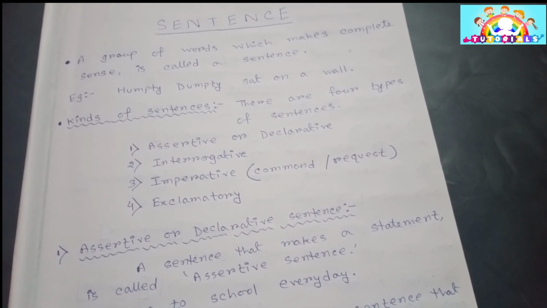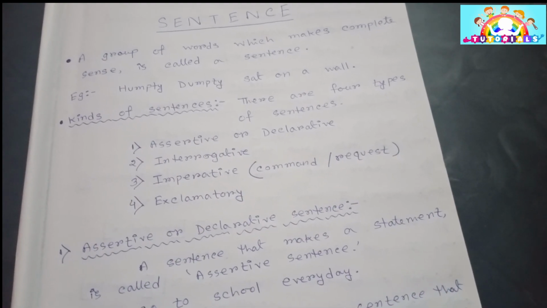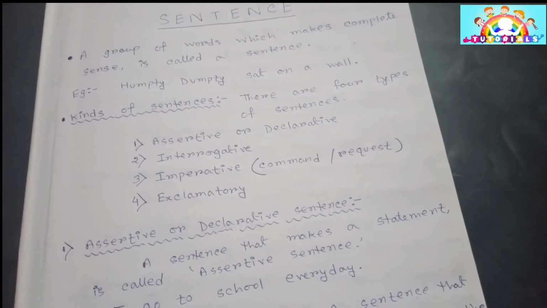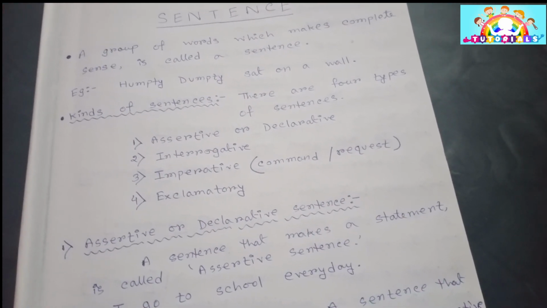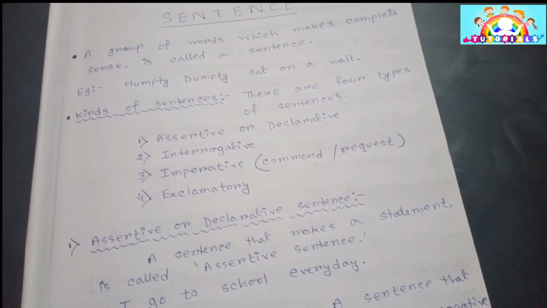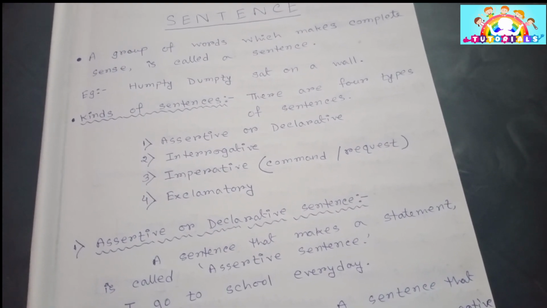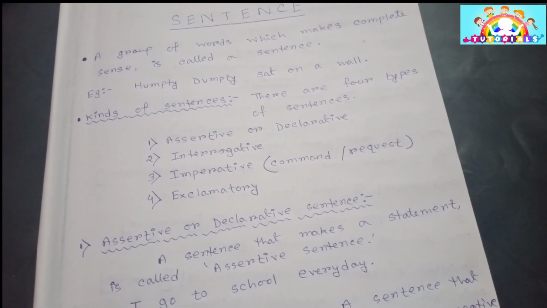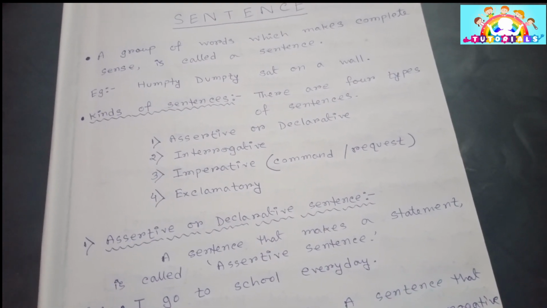Today's topic of discussion is sentence. What is a sentence? A group of words which makes complete sense is called a sentence. Example, Humpty Dumpty sat on a wall. Well, this line I have taken from the famous rhyme Humpty Dumpty.